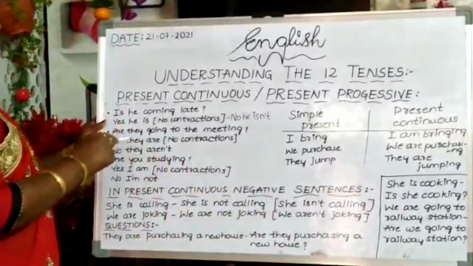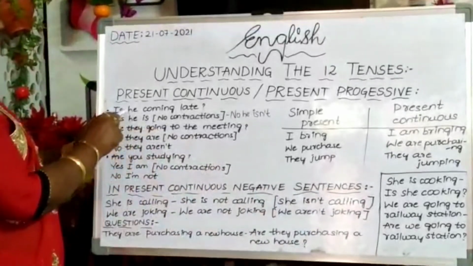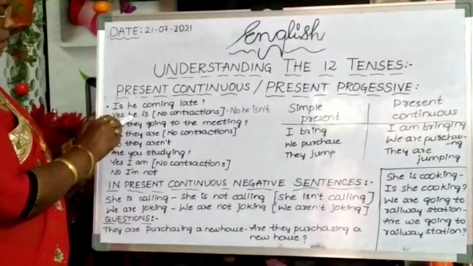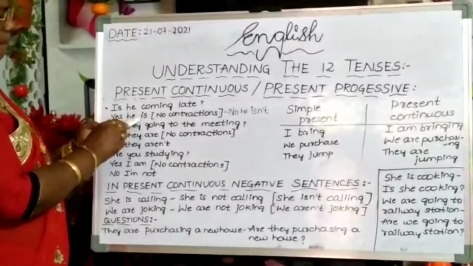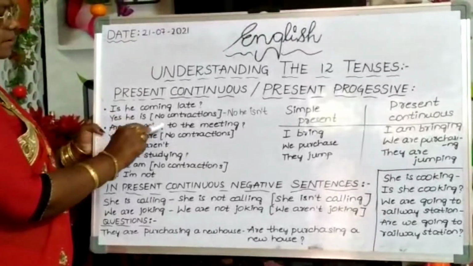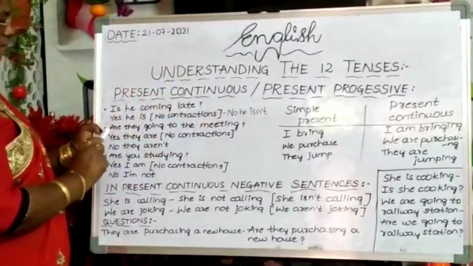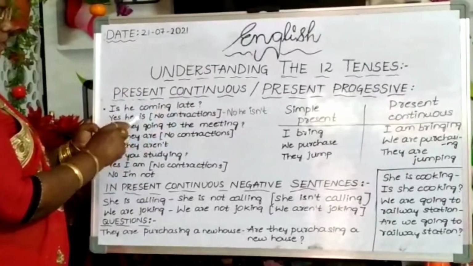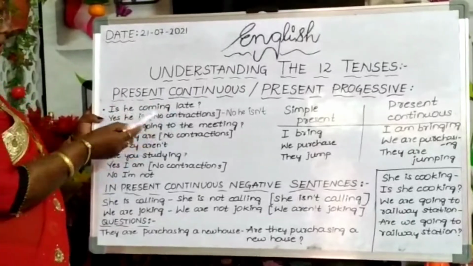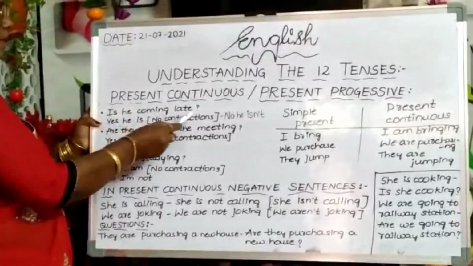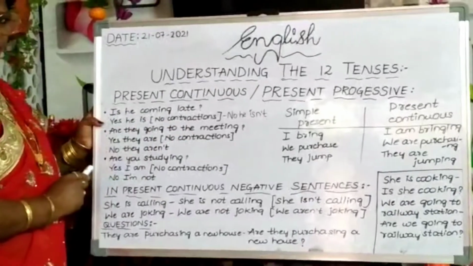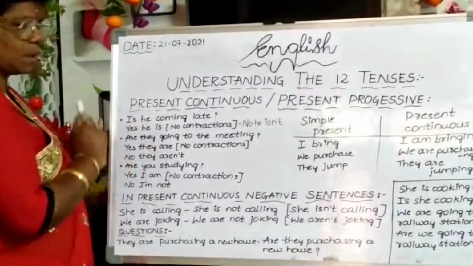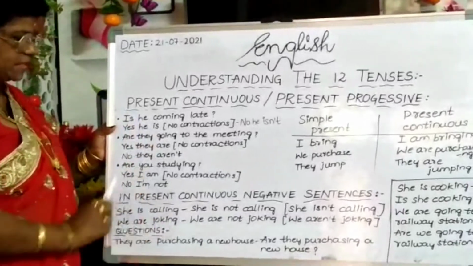Okay? And see, while framing a positive sentence and getting the answer, it is not required to use the entire sentence. See, is he coming late? Yes, he is. It is not required for you to say yes, he is coming late. It's not required to use the full sentence. So instead of that, in negative sentences we can use contractions. Okay? Then questions.